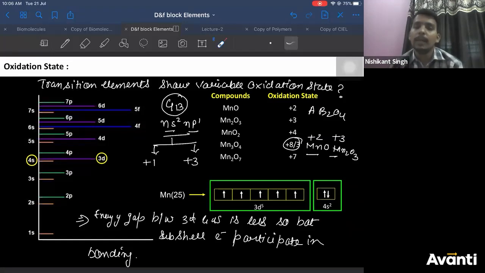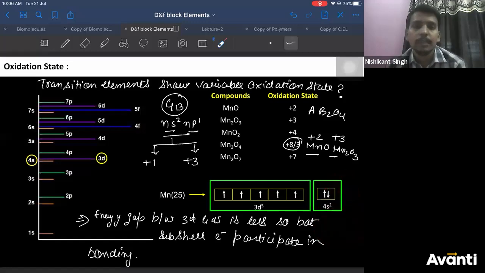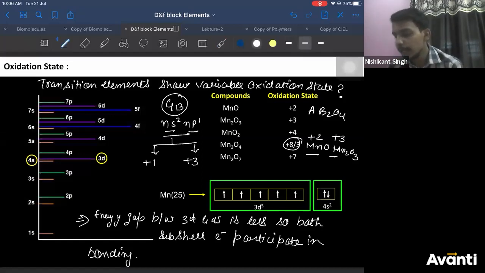Athar, I answered that the s electron can be excited to 4p and then it can participate in bonding. Okay? What is there after? So both, sorry, it is both. Both subshell electrons participate in bonding. 3d and 4s subshell electrons participate in bonding.